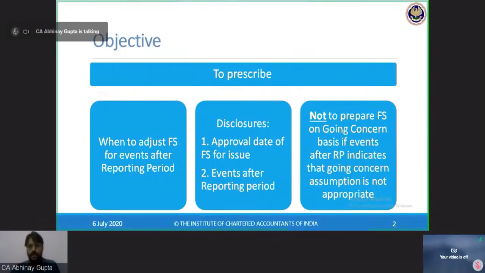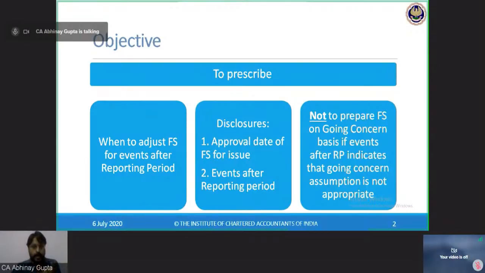Now, let me take an example first. If I am preparing the financial statements for March 20, then March 20 is my end of the reporting period. That is, the reporting period is 1st April 2019 to 31st March 2020. So this is my reporting period. End date of this reporting period is 31st March 2020.